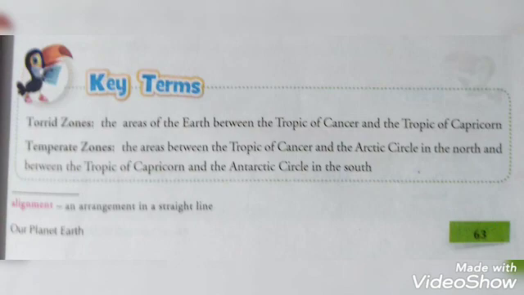A lunar eclipse occurs when the sun, earth and the moon are in the same alignment, line or plane. At this time, the earth comes between the sun and the moon and blocks the sunlight from reaching the moon. The earth's shadow falls on the moon, which results in a lunar eclipse.